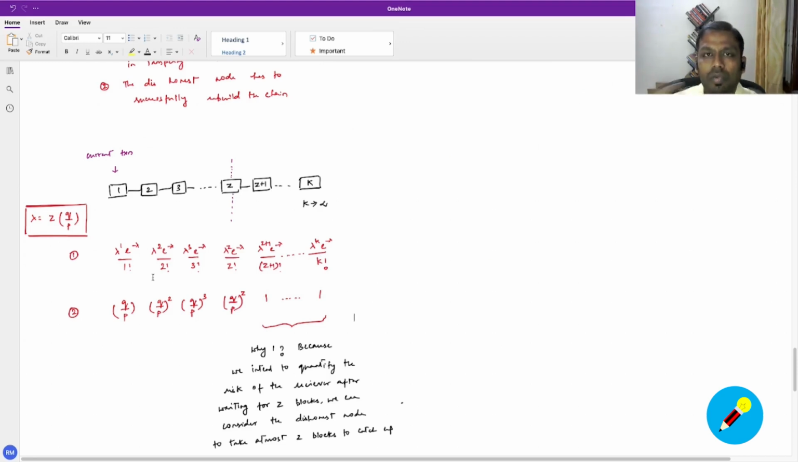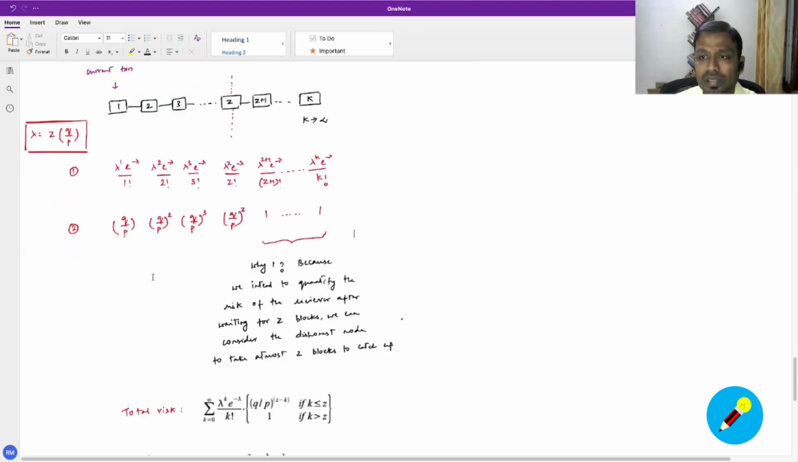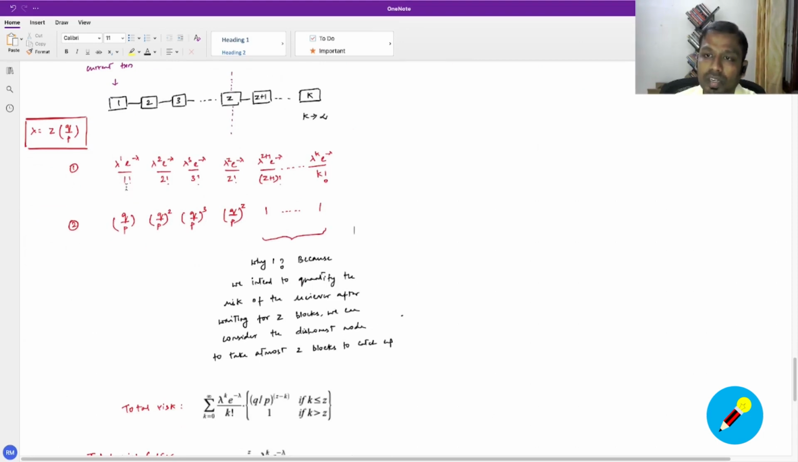Now with this, if we quantify the whole risk, it's going to be a multiplication of these two and the entire sum. That's what we have given here. So it is the sum of the Poisson distribution times the probability that the node can actually catch up at each trial, and that is the total risk, right? So what we have done here is we have multiplied the Poisson distribution times the probability. And this probability, we have assumed that after Z blocks it is 1, because the node takes at most Z blocks to tamper with, and it's the entire sum here, right?